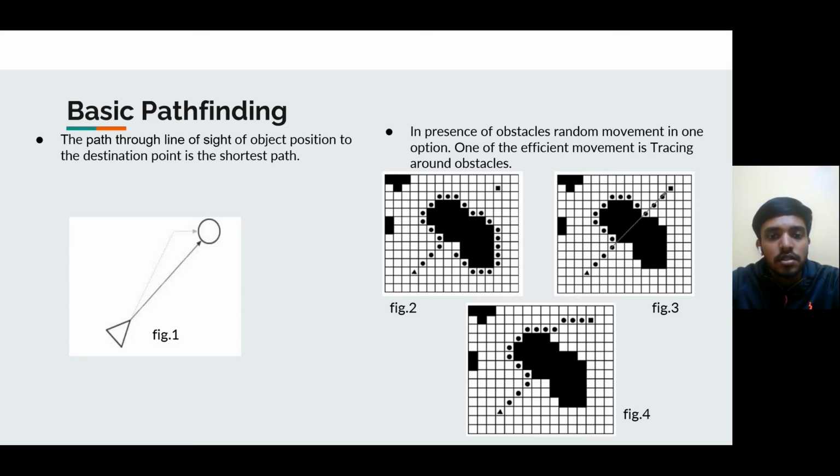One of the efficient methods is tracing around the obstacles. Figure 2 shows our object initially moving along the line of sight path, but when faced with an obstacle, it traces around it. During the tracing, if we again meet the line of sight path, choosing that path to the destination will give a relatively good result, as shown in figure 3. The most efficient solution using the tracing method is obtained when we check whether a line of sight path is possible at each point of the trace. It is shown in figure 4.